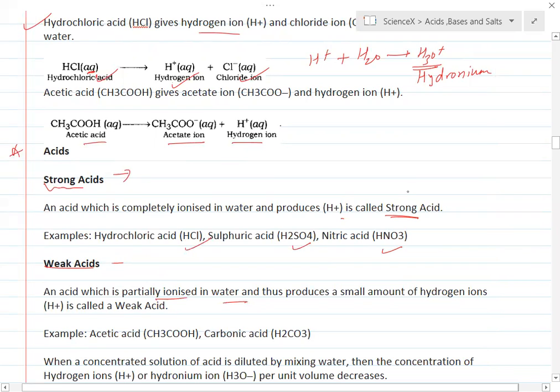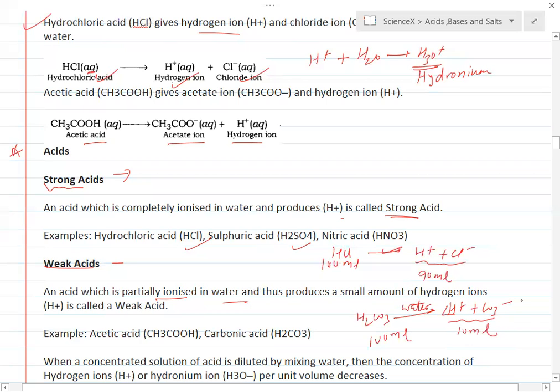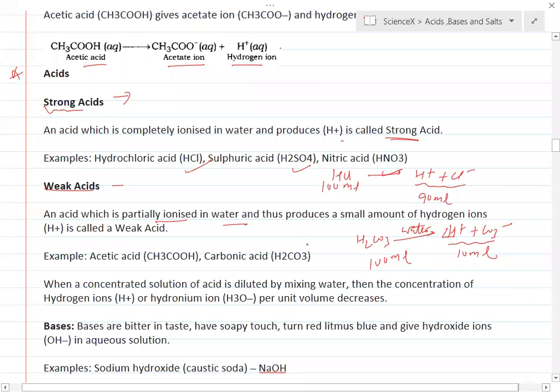It means if you take 100 ml of HCl, it will break into H+ and Cl- ions, and the ion concentration will be greater than 70%, maybe 90 ml, 95 ml. But if you take carbonic acid H2CO3 and add water, it will also break into ions, 2H+ and CO3 2-, but out of 100 ml, the ions will be less than 30 ml, maybe only 10 ml. Such acids which partially dissociate into ions, producing a small amount of hydrogen ions, are called weak acids.